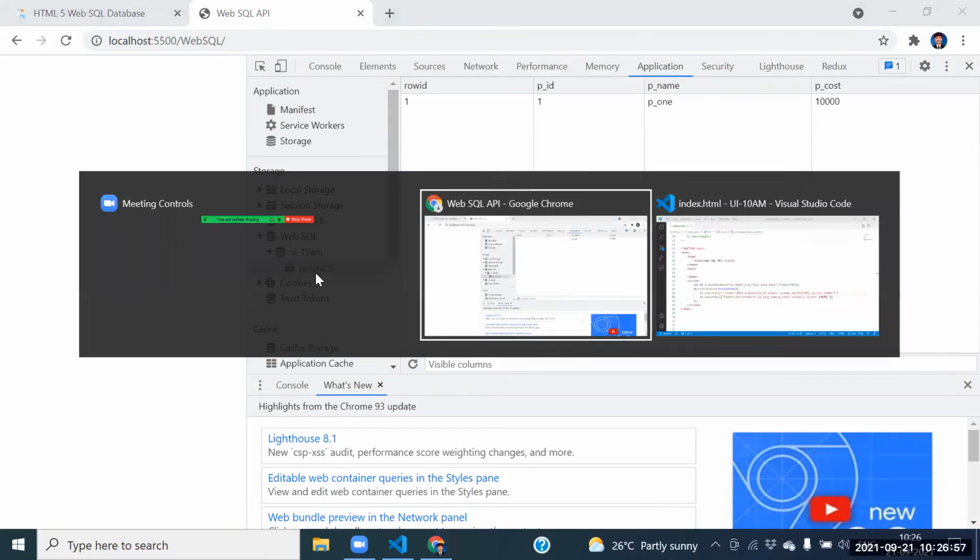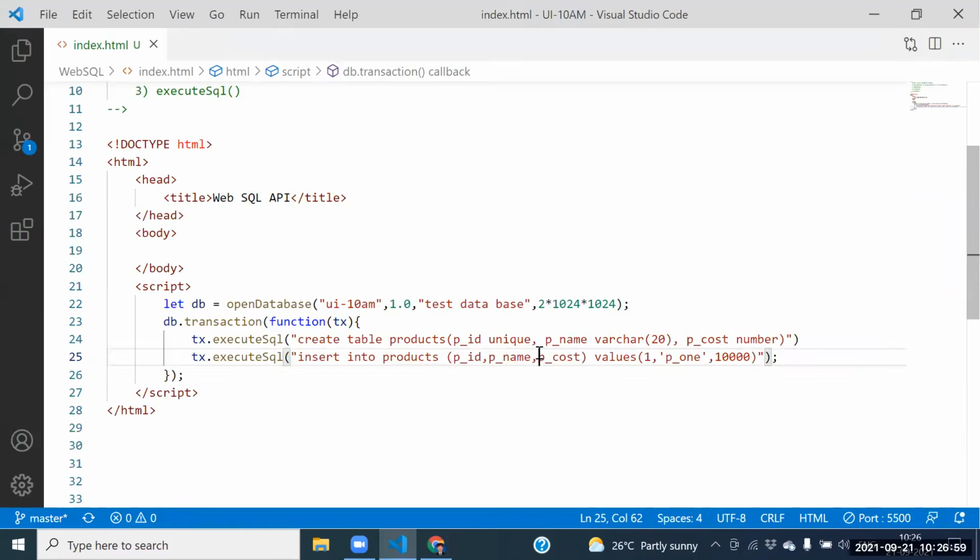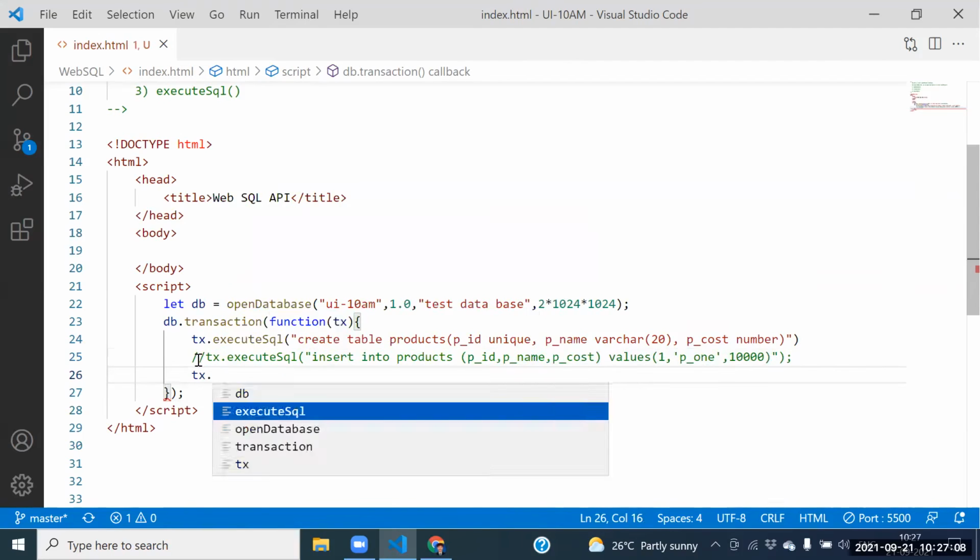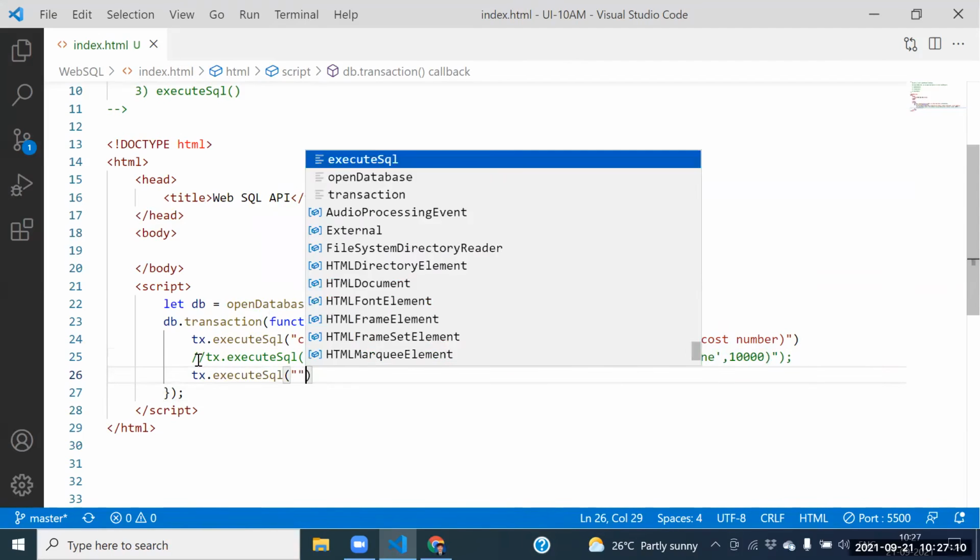The query is not correct here. I think no need to follow this standard. We can go for our old standard also: tx.executeSql of executeSql of.